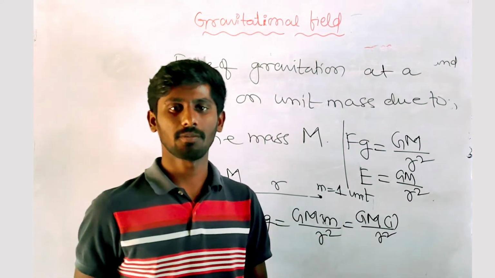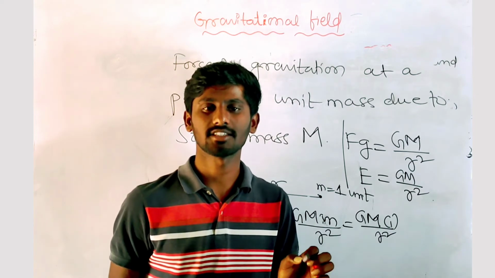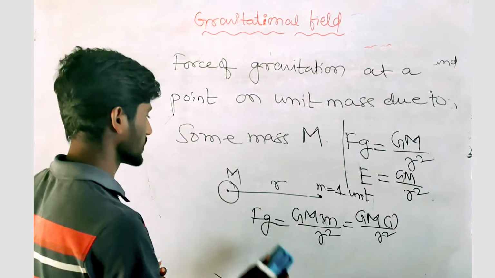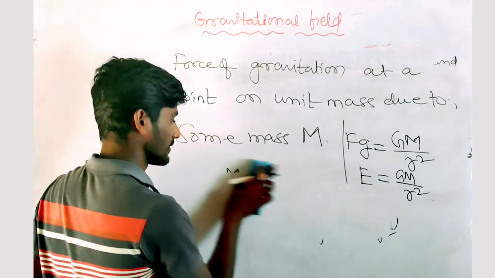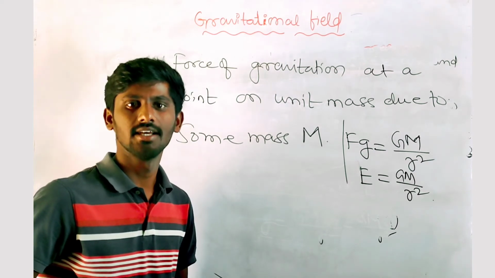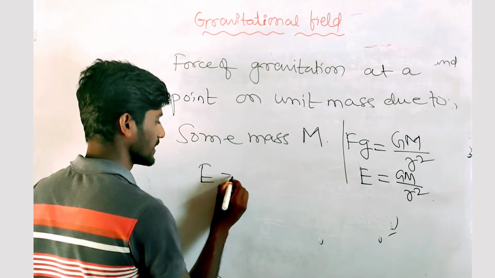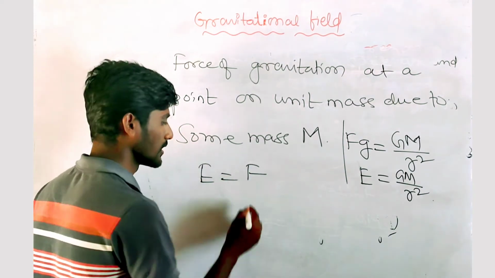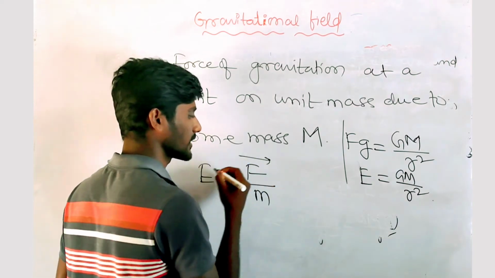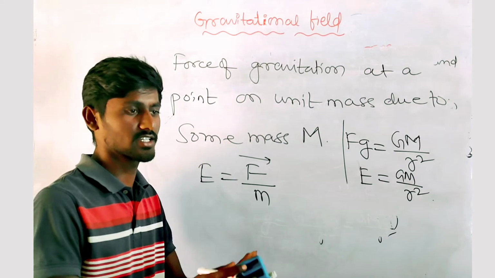Another important point is that the gravitational field is a vector quantity, it's not a scalar quantity, right? The mathematical expression says that gravitational field is the force acting per unit mass. This force is a vector quantity, we know. It has direction. You cannot say just 5 newtons.